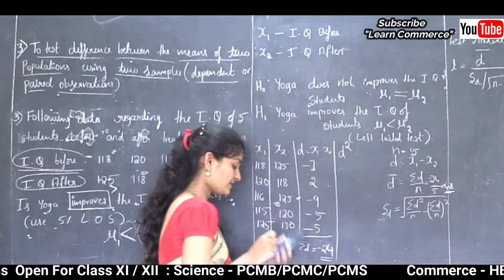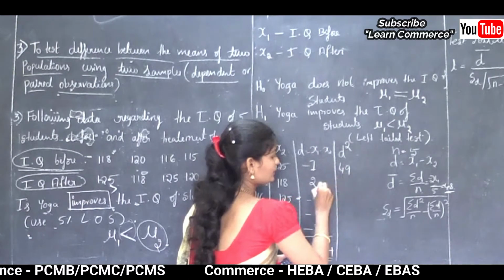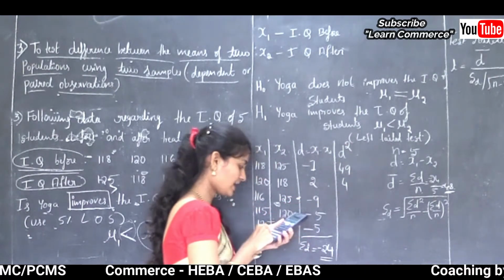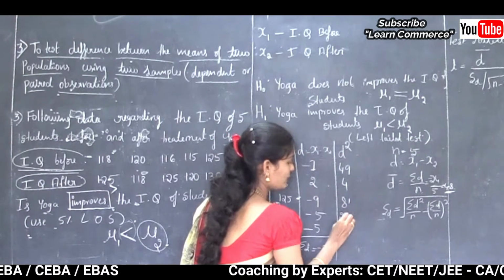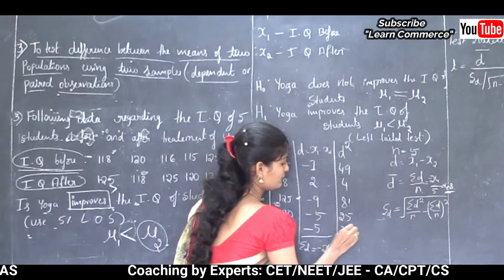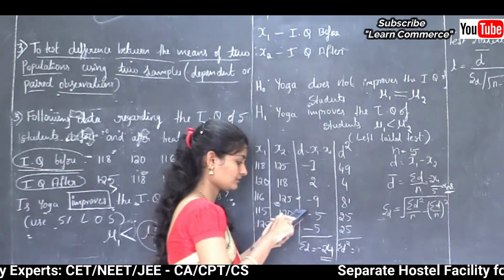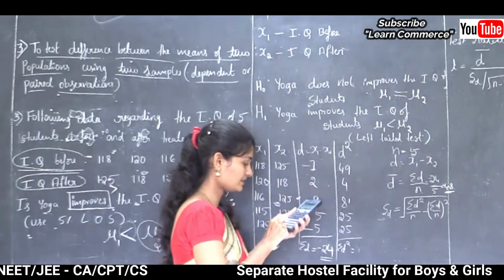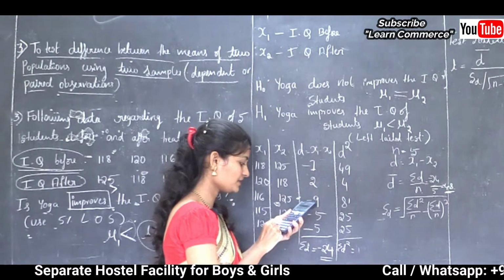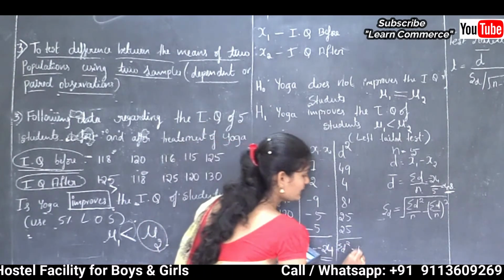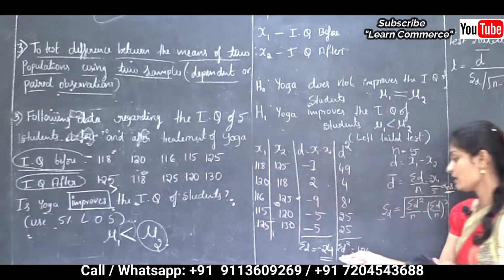So what is 7 square? 7 square is 49. Then 2 square is 4. Then 9 square is 81. 5 square is 25. Then 5 square is 25. Then sum of D square is 49 plus 4 plus 81 plus 25 plus 25, that is 184. So here sum of D square value is 184.